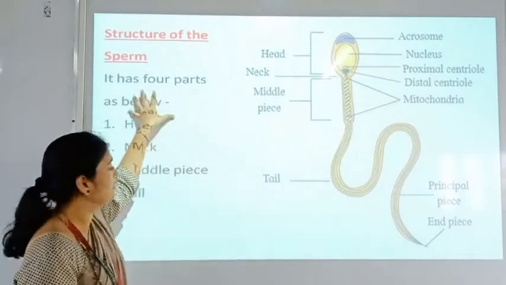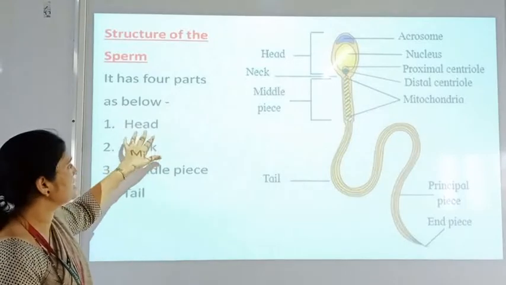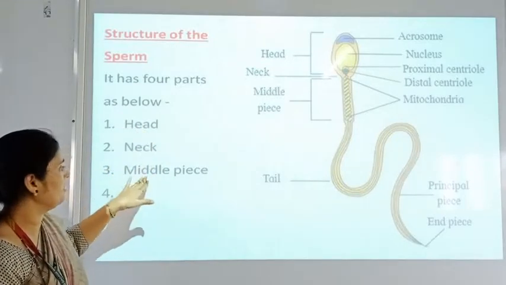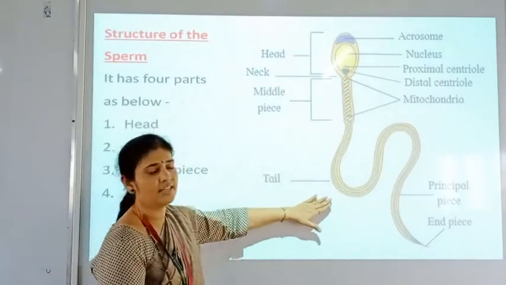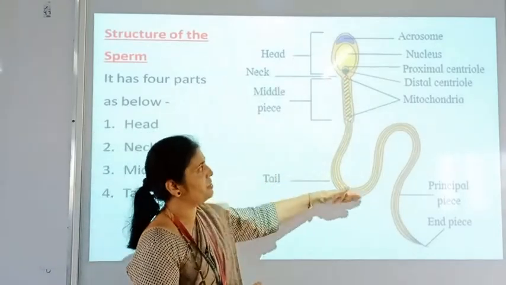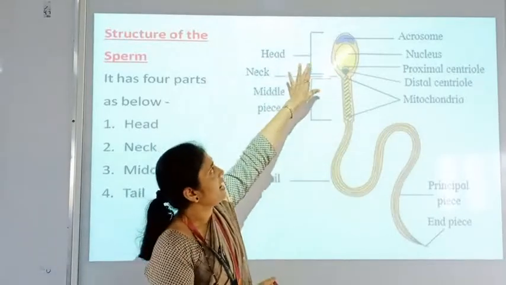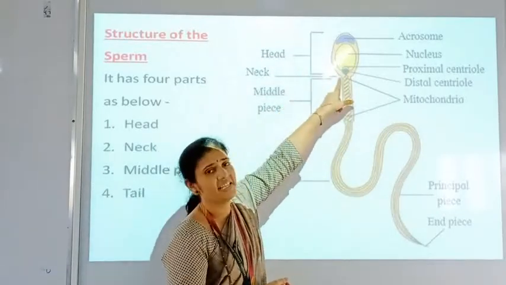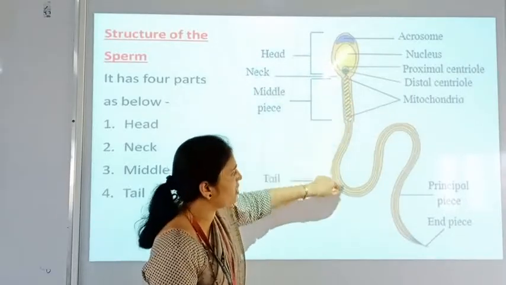So here 4 different parts are seen in the sperm. First is the head, second is the neck, third is the middle piece, and fourth is the tail. So here we can see the diagram. The sperm is a very elongated structure, as we have seen here. The head region, a very short neck is present. The central part is the middle piece, and then the very elongated tail.